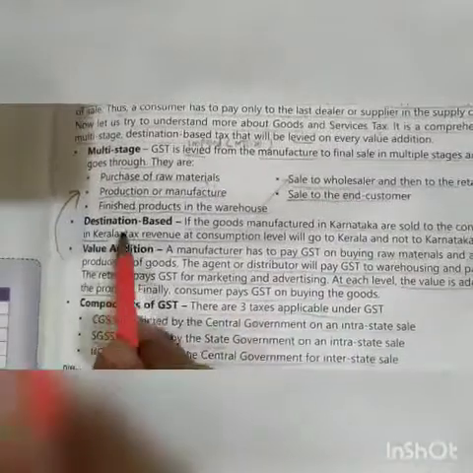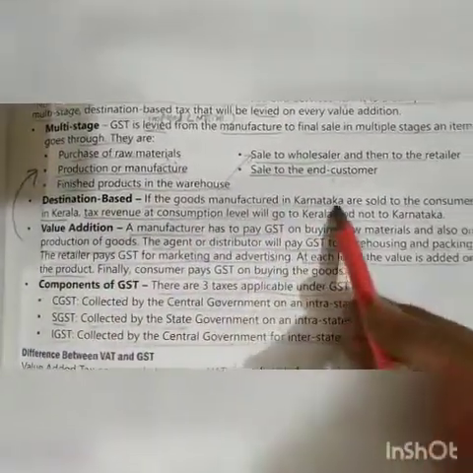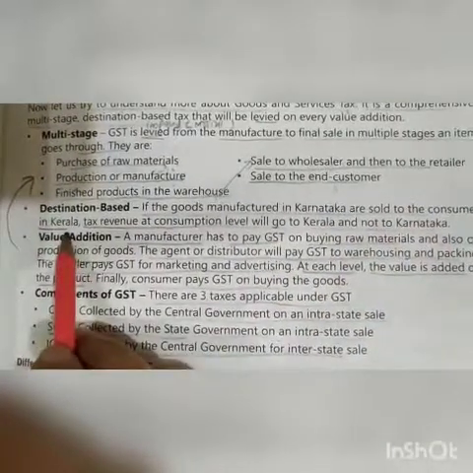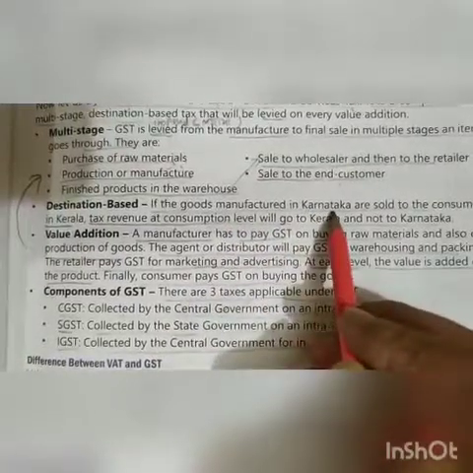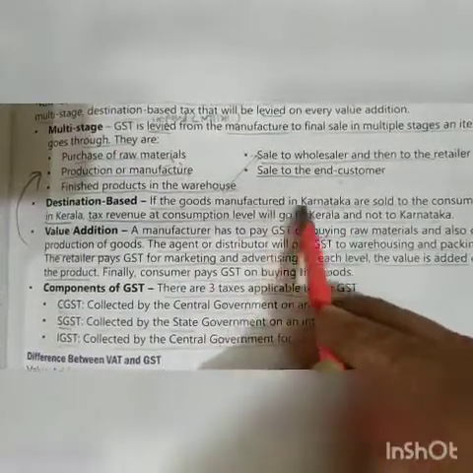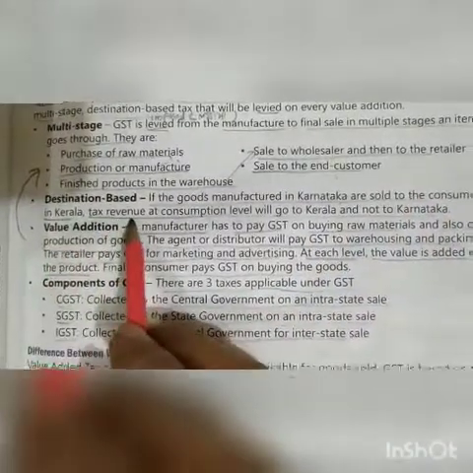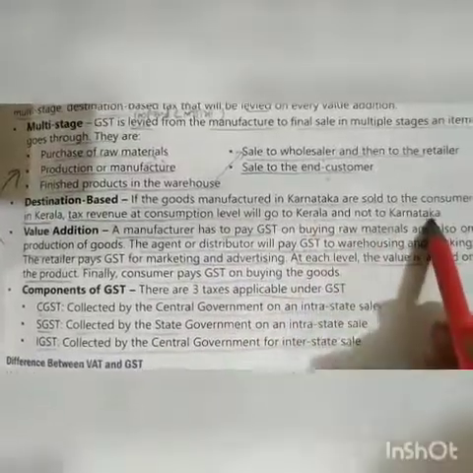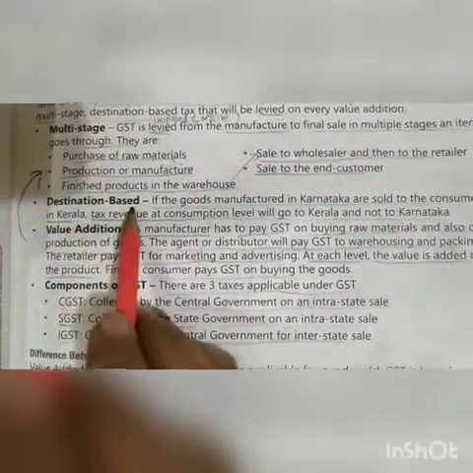Now next is destination based. If the goods manufactured in Karnataka are sold to the consumer in Kerala, where goods are manufactured, it is in Karnataka, and then after manufacturing in Karnataka, it is sold to the consumer in Kerala. Tax revenue at consumption level will go to Kerala, not to Karnataka. This tax is destination based.